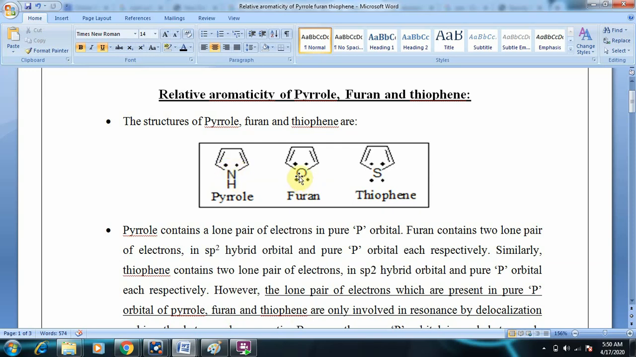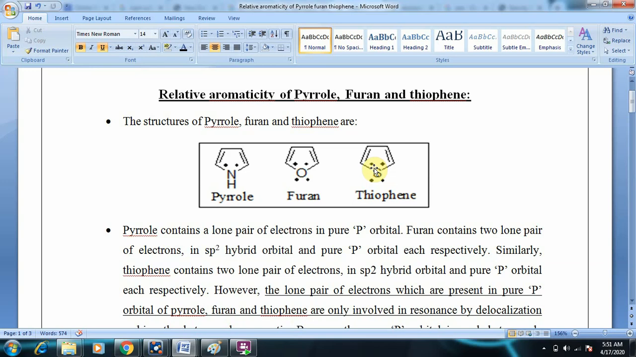Coming to the structure of furan, it is a 5-membered ring containing oxygen as a heteroatom. It contains 2 lone pairs of electrons. And thiophene is a 5-membered ring containing sulfur as a heteroatom, and it also contains 2 lone pairs of electrons. Coming to the hybridization, pyrrole is sp2 hybridized. Furan is also sp2 hybridized. And thiophene is also sp2 hybridized.